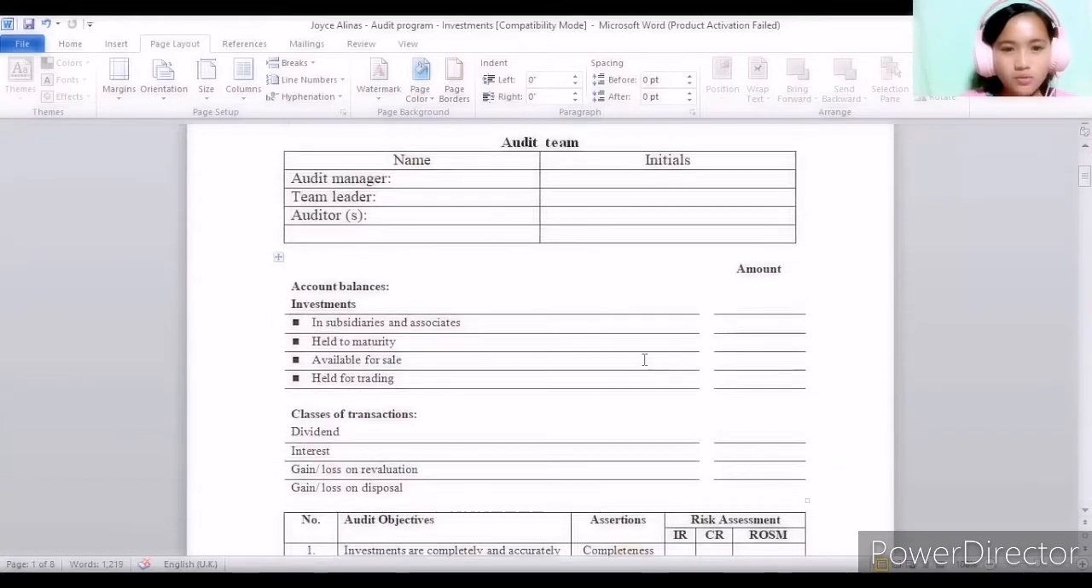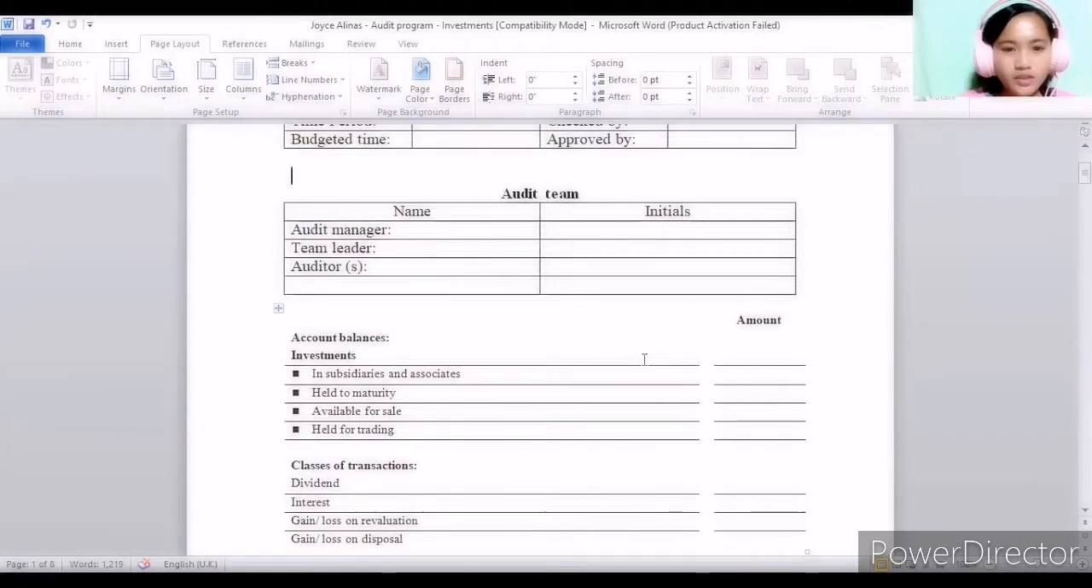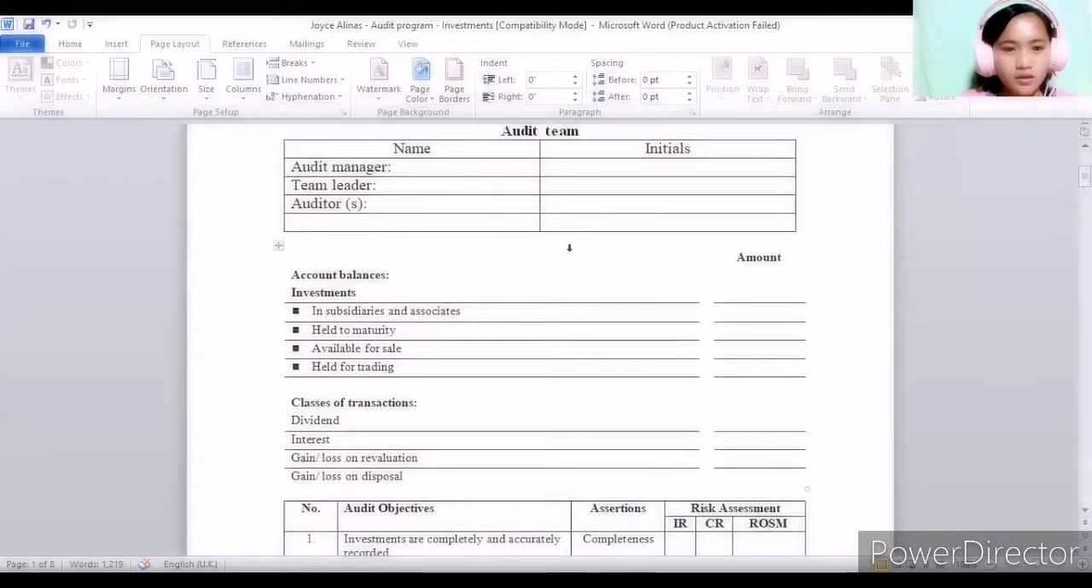This also presents the audit team, which consists of the audit manager, the team leader, and the auditors who work on these audits.